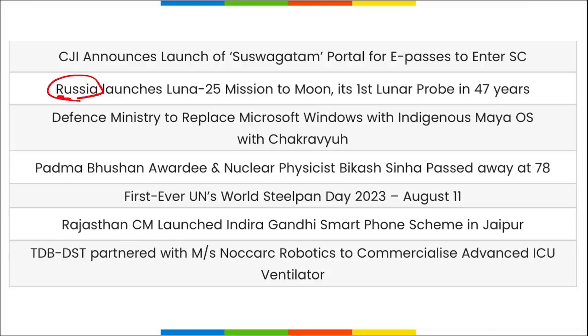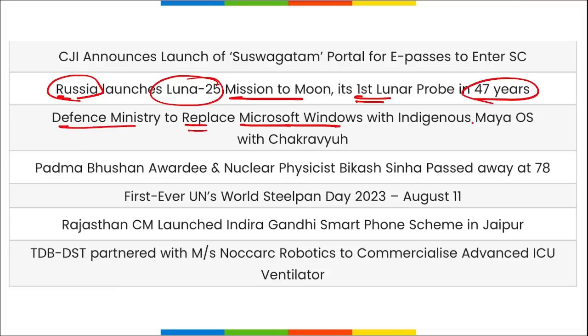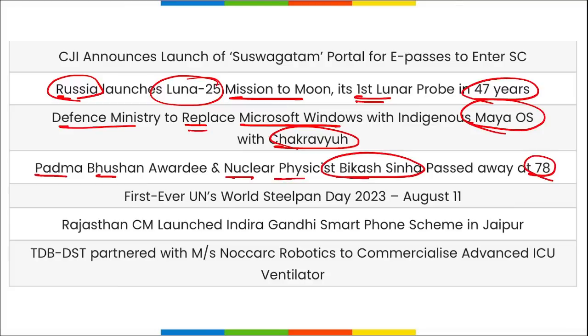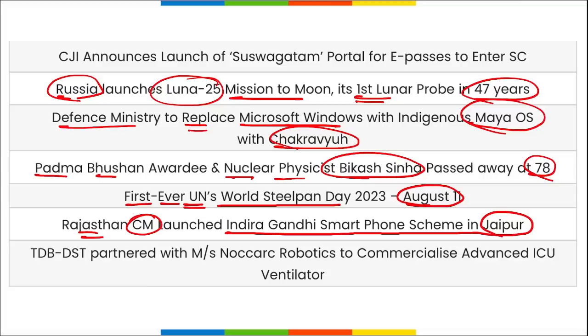Next, Russia has launched its mission to the moon, Luna 25, and it will be the first lunar probe in 47 years. Then the Defense Ministry will replace Microsoft Windows with the indigenous Maya OS operating system, and they will be using Chakravyuh, a security feature of Maya OS. Then Padma Bhushan awardee and nuclear physicist Vikas passed away at the age of 78. The first ever United Nations World Steel Pan Day was observed on 11th August, and Rajasthan's Chief Minister has launched the Indira Gandhi Smartphone Scheme in Jaipur, Rajasthan.